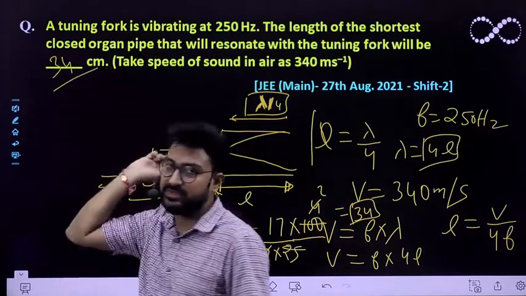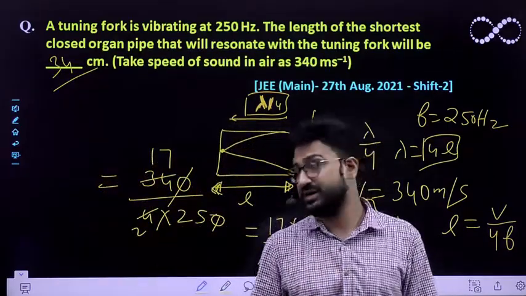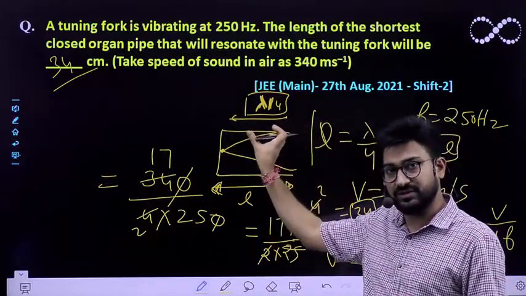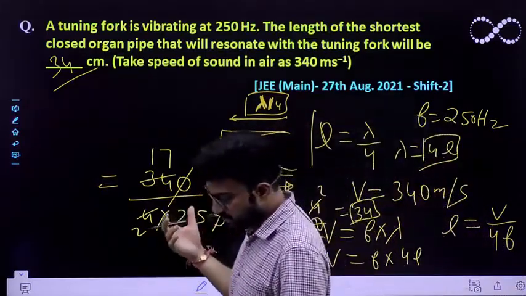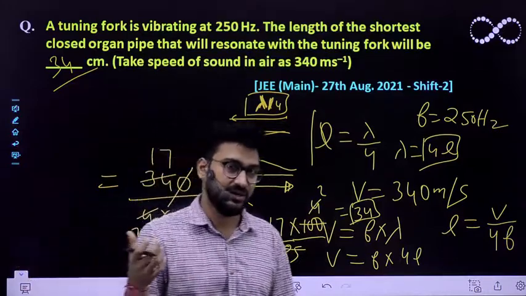So 34 centimeter must be the length of this organ pipe in order to accommodate one fourth of the wavelength. And this is also the shortest length of the organ pipe that you can get in order to produce a sound.